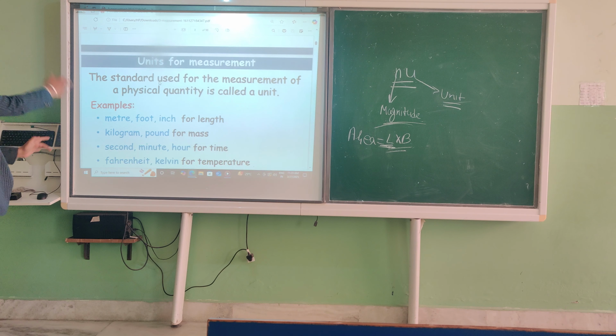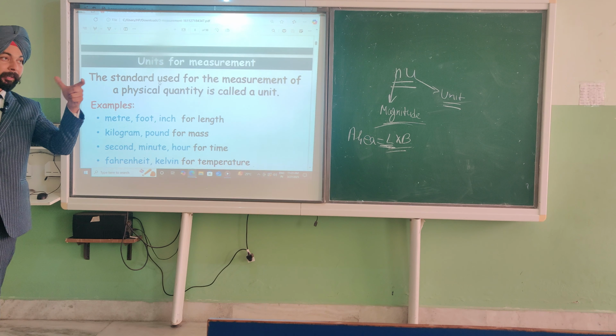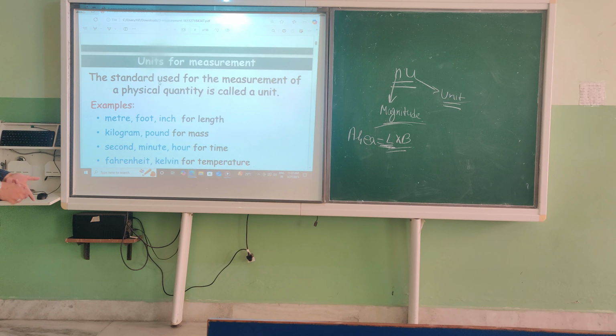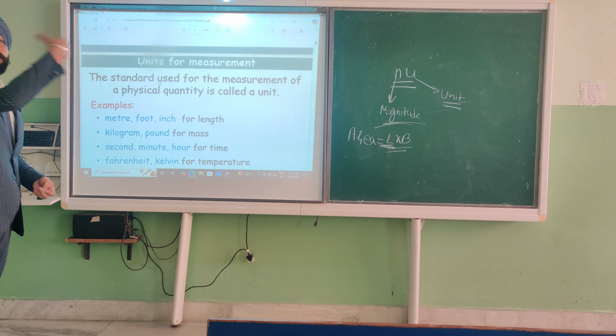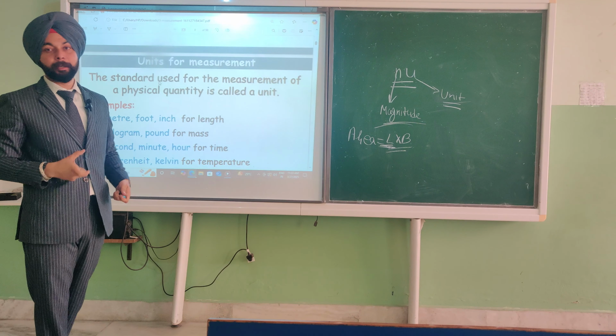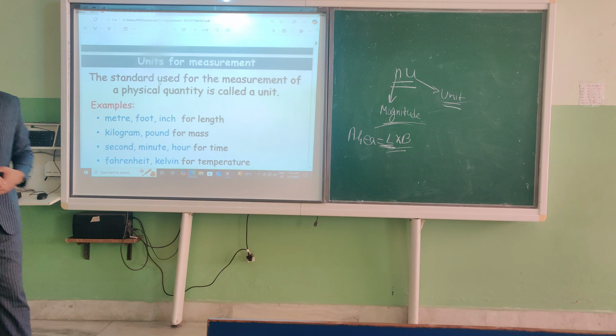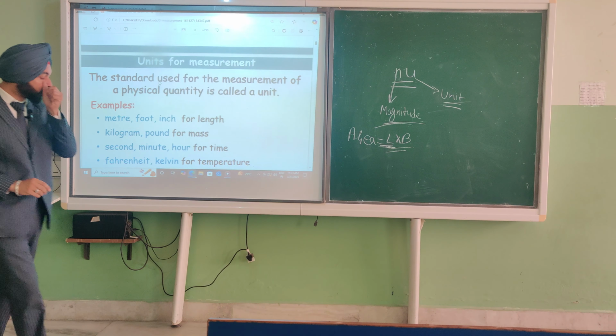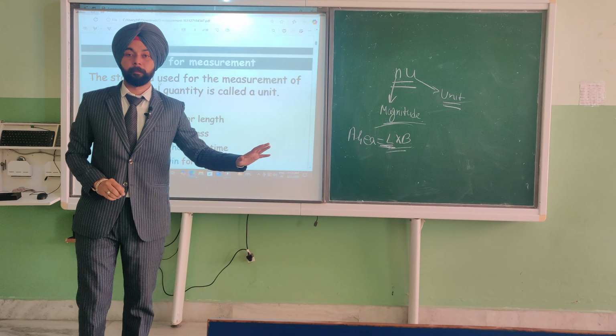In this topic we will talk about units for measurement. For measuring any physical quantity, one standard is used. This standard is called a unit. Without a unit you can't measure anything.